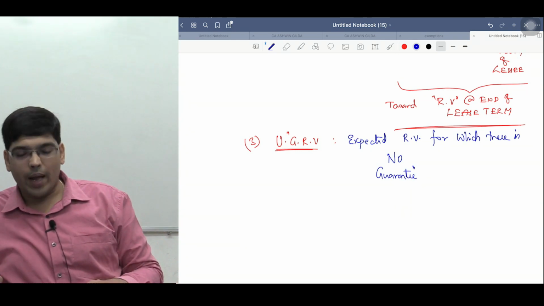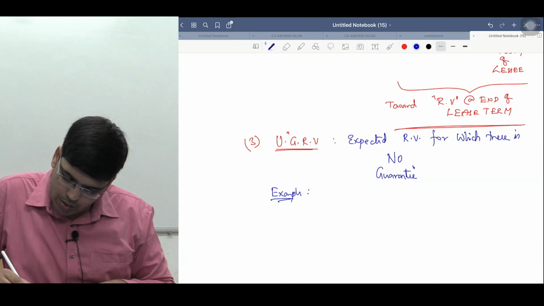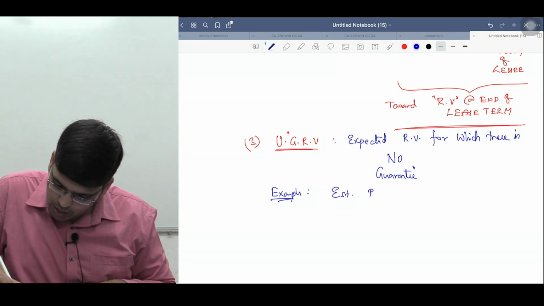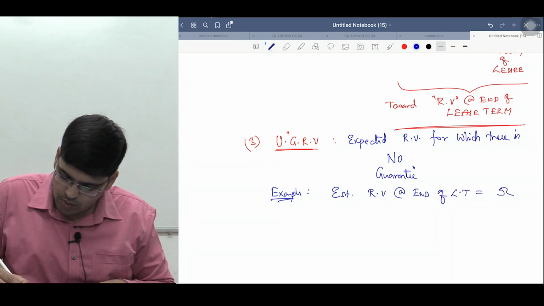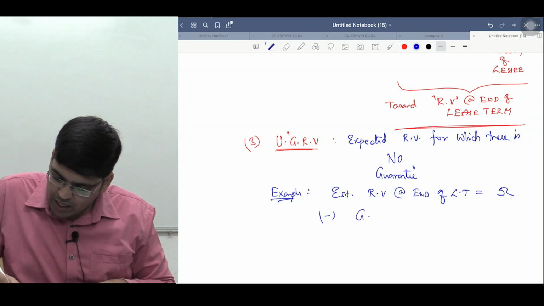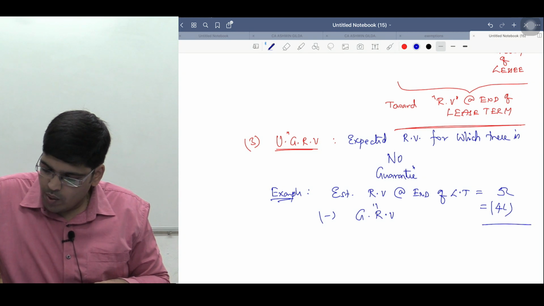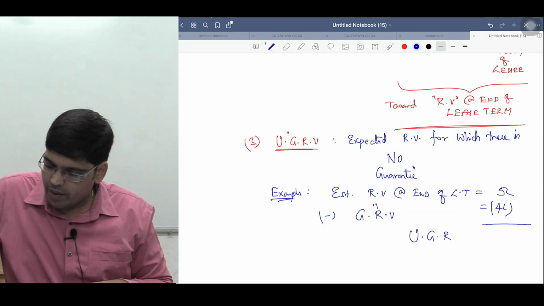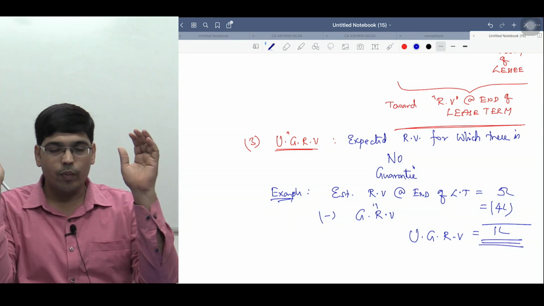A residual value for which there is no guarantee. Let me give an example, look. Example, the estimated residual value at the end of lease term is say 5 lakhs. But how much guarantee do we have? We have a guarantee for only 4 lakhs. Thereby how much becomes unguaranteed residual value? 1 lakh becomes unguaranteed residual value.